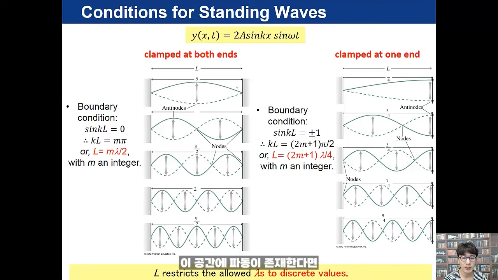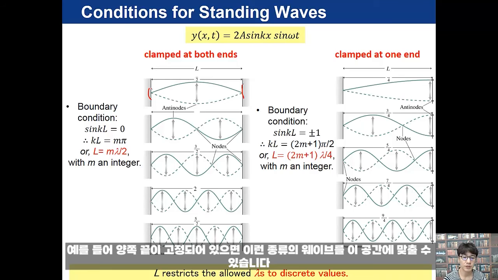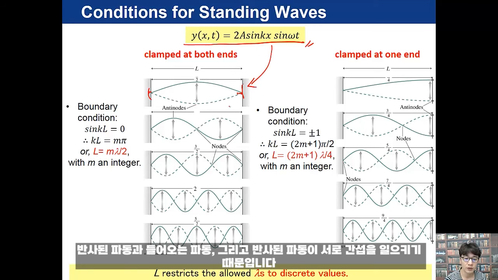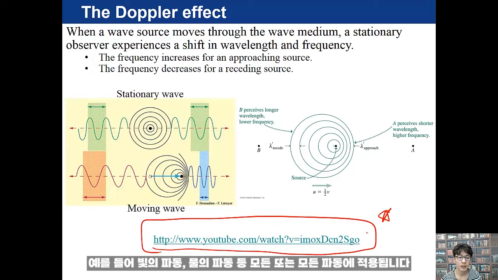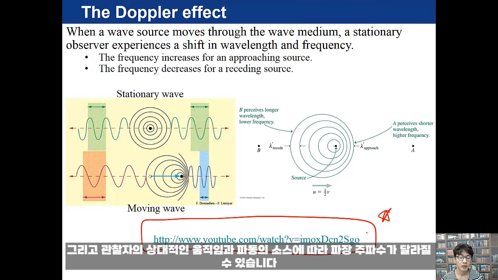If a wave exists in this space, for example if both ends are clamped, then this kind of wave can fit into this space because of the reflected wave, and the incoming and reflected waves interfere with each other. Now, the Doppler effect. It applies to, for example, light waves and water waves and any waves. Depending on the relative motion of the observer and the source of the wave, wavelength and frequency can change.